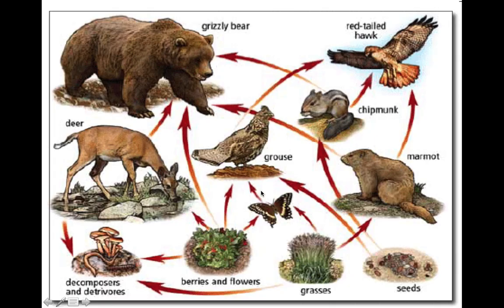Here's another one. This one includes something else that the other one didn't, which I like. It doesn't have the decomposers, but well, sort of, not as extreme though. But it does have the detritivores, which are misspelt by whoever made this. It shows some worms and some insects and stuff, and those can help break down nasty stuff. They're not really as functional as a true decomposer, but they do help get rid of some of that gross stuff. Obviously, our apex animal is the grizzly bear, and we can break down a bunch of different food chains from here.